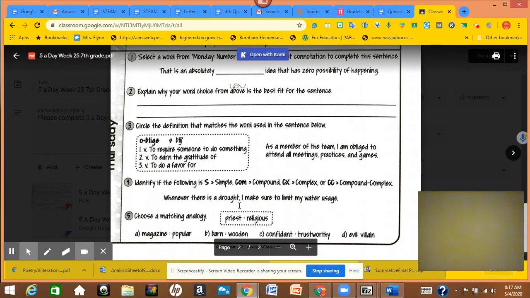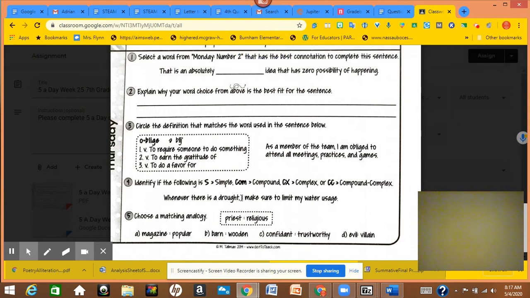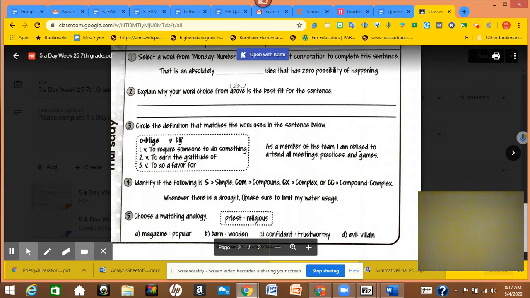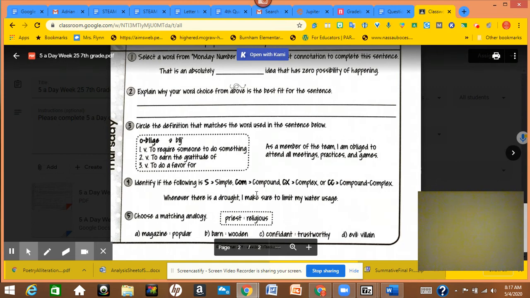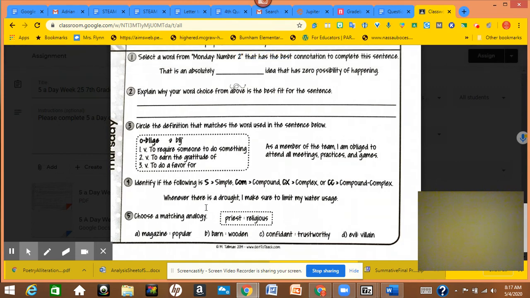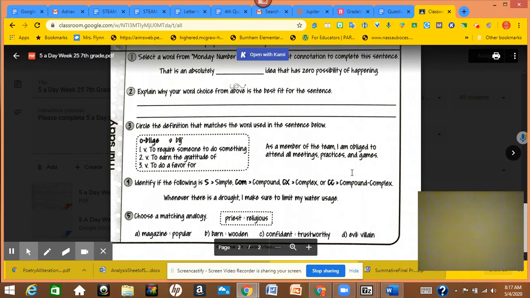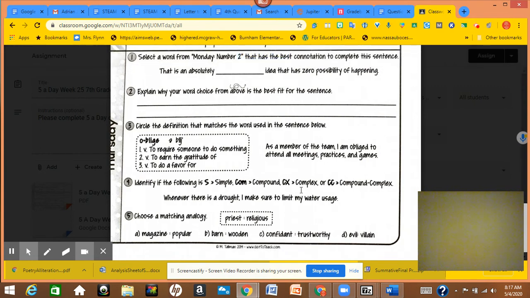For number 4, I do notice there's a comma. So pay attention to what's going on. Is this a complete sentence on this side? Is this a sentence on this side? If it's yes, then you'd probably want to choose compound. If one of them is a sentence and the other one isn't, but they both have subjects and verbs, then you'd probably want to choose complex. Okay? I'll give you a hint. It's not simple. It's not compound, complex.